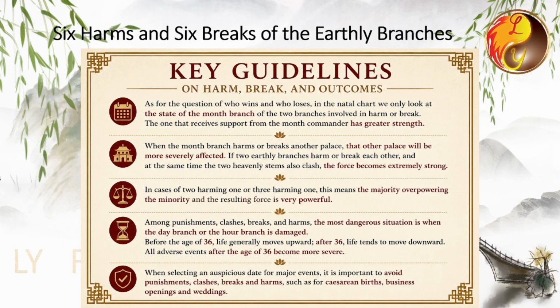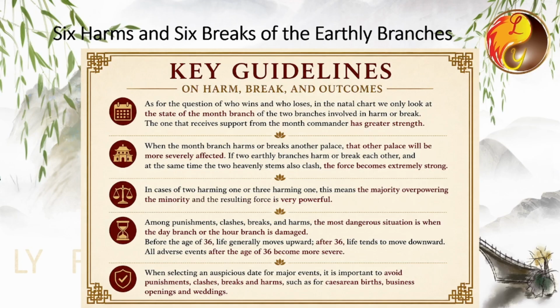There are also cases of 2 harming 1 or 3 harming 1, where the majority overpowers the minority. In such situations, one side is injured much more seriously, which again comes down to who wins and who loses. Among punishments, clashes, breaks, and harms, the most dangerous situation is when the day branch or the hour branch is injured, because the day branch and hour branch represent the middle and later stages of life.